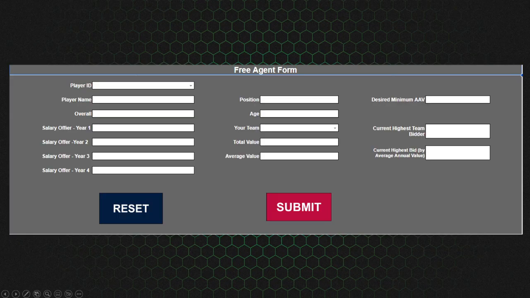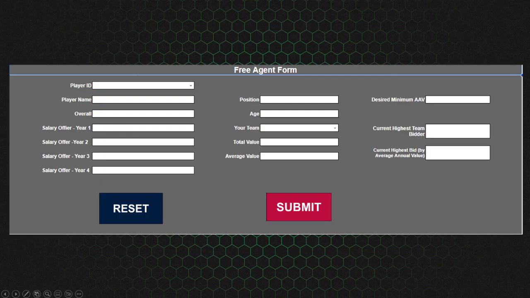While it's mostly informational and just for organization purposes, it's one of the most important ones we have. Say you've got two players with the same first name and last name, which has happened before, we look them up by the ID. So you pull in the ID, it automatically fills in the name, their overall, their position, their age, and the desired minimum average annual value of the contract they're looking for. That's going to come up in a second. We'll get back to it. But just notice I misspelled that.